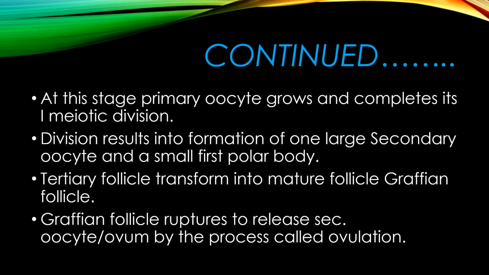The larger cell is called the secondary oocyte, whereas the smaller cell is called the first polar body. The first meiotic division was unequal.